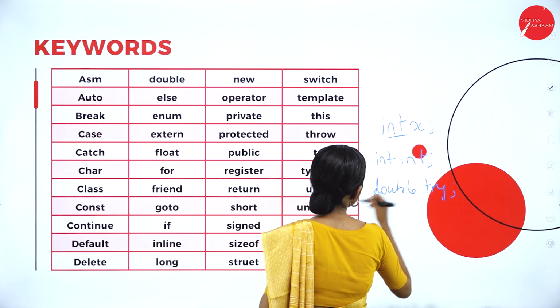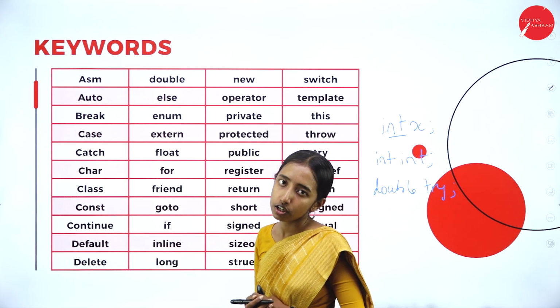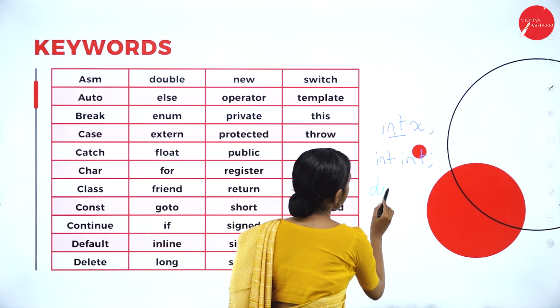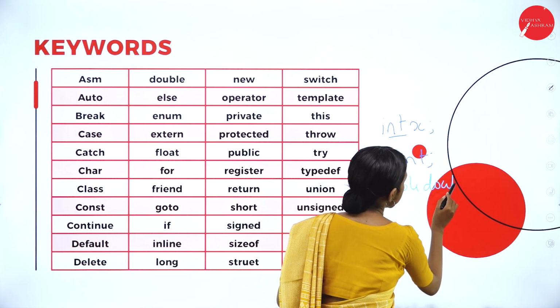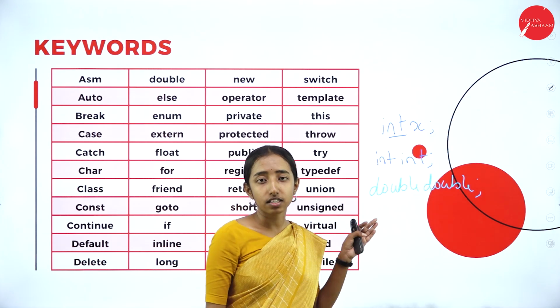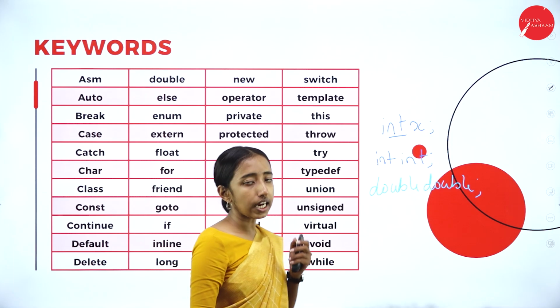Okay. So this will show you the error message, because these are the keywords. This will show the error message by the compiler. So this was about the keywords.